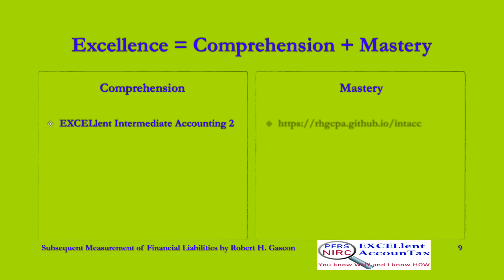And sharpen your mastery by answering the randomized theory and practice questions on the subsequent measurement of financial liabilities in the textbook companion website, wherein you select the Quizzes tab, Volume 2 from the Volume drop-down, Chapter 1 from the Chapter drop-down, Subsequent Measurement and Recognition of Financial Liabilities from the Topic drop-down, and Theory, Practice, or both from the Type drop-down. Thereafter, click Submit to track your raw and percentage scores, along with your speed. With free and unlimited access, you can click Reset to try again.